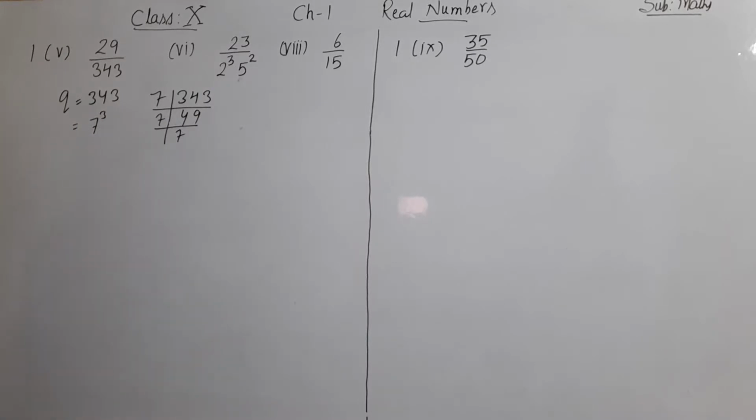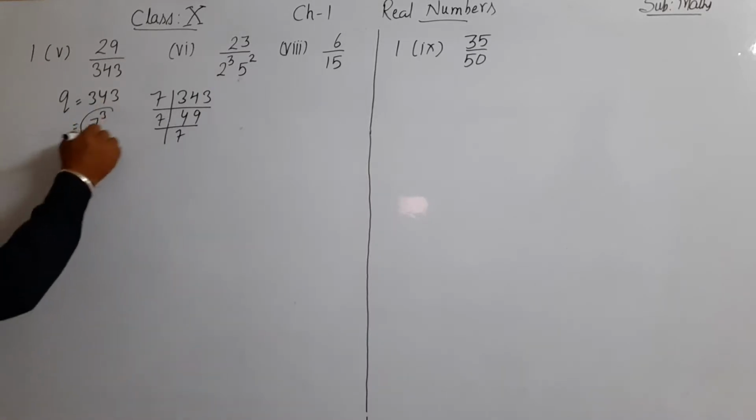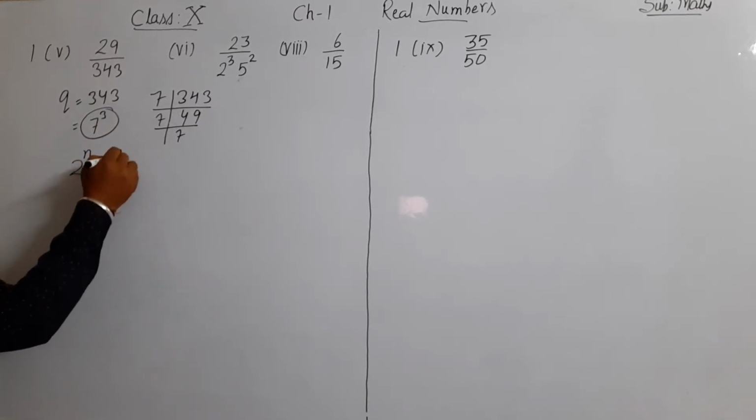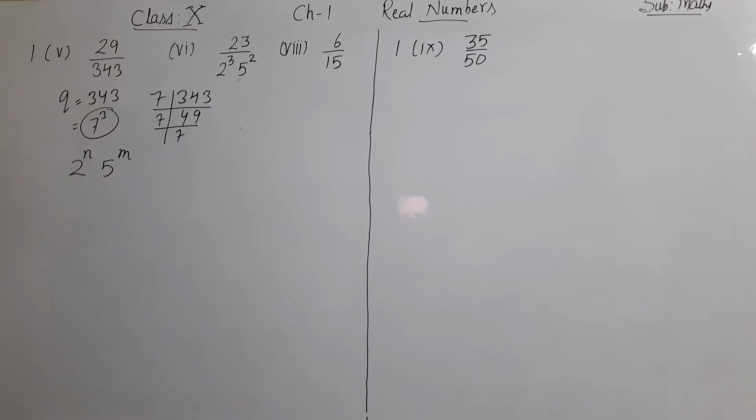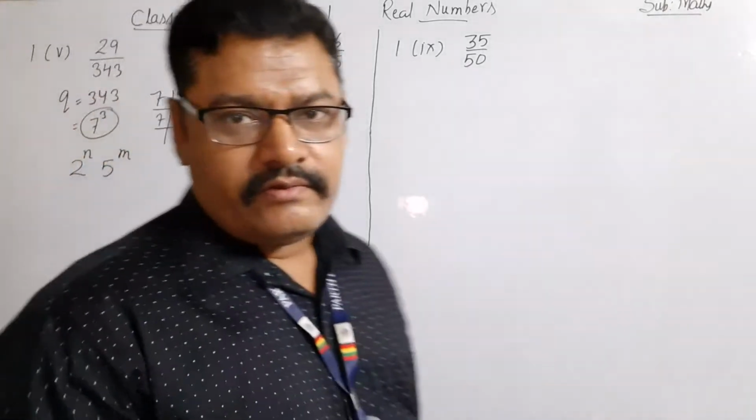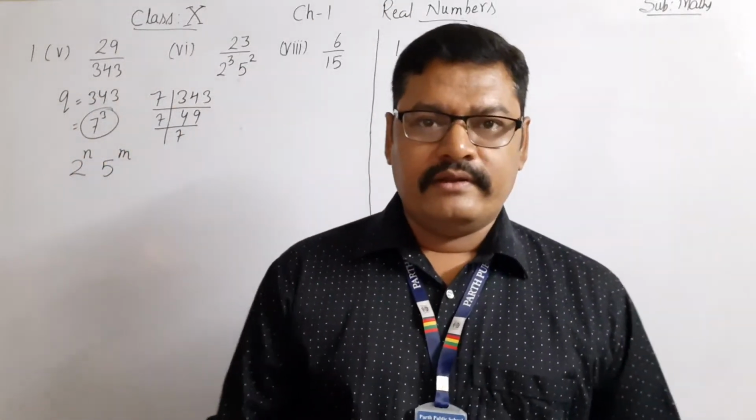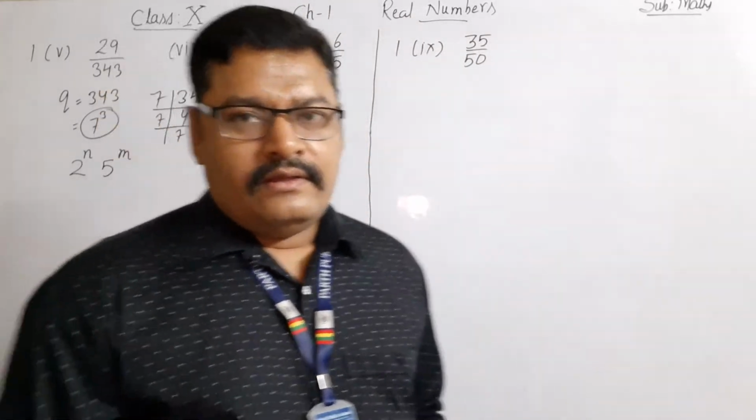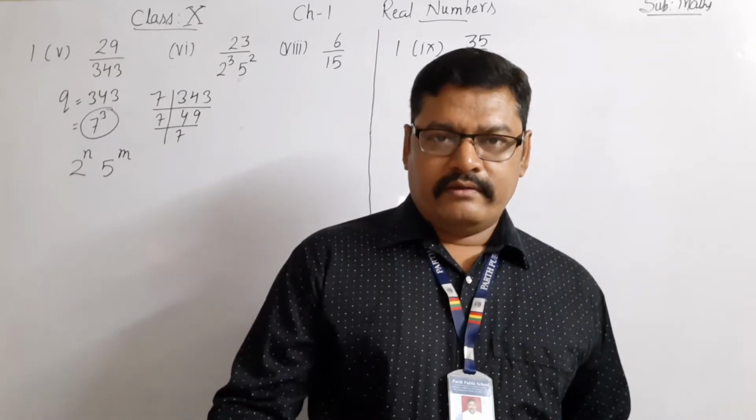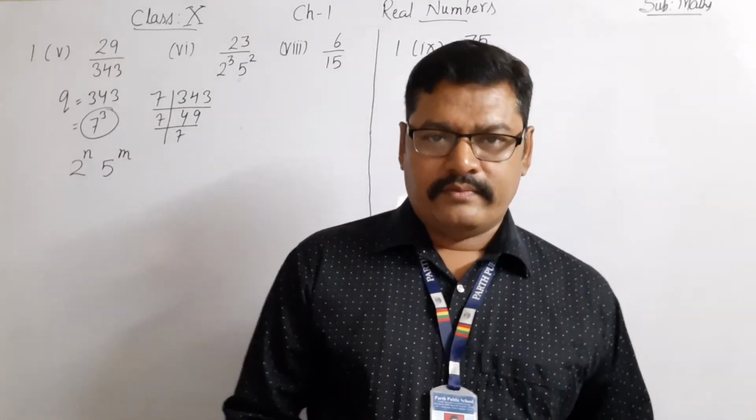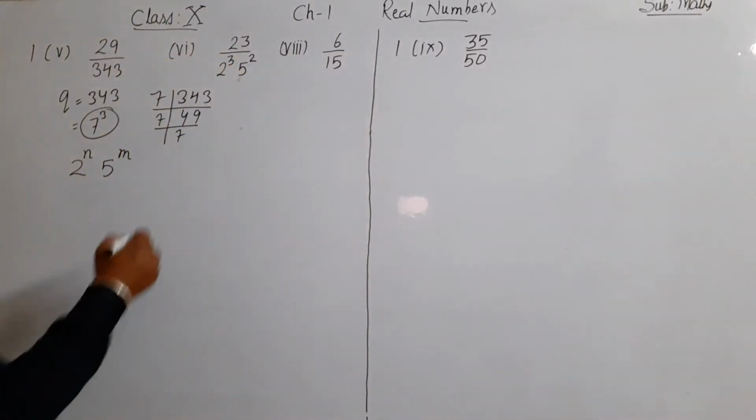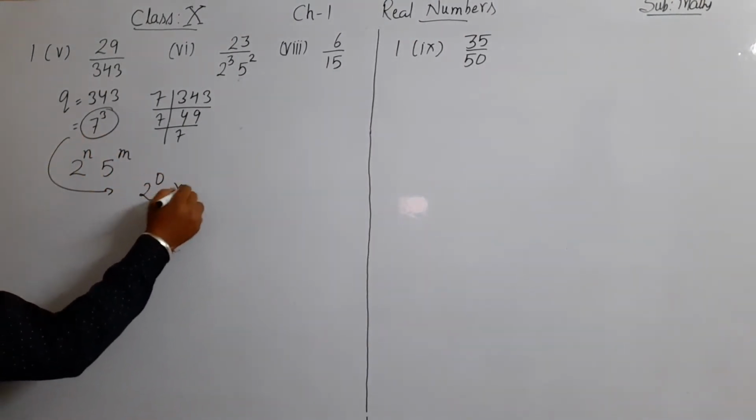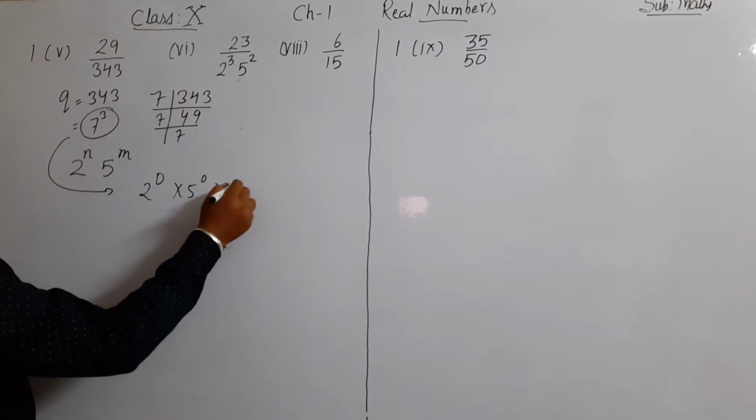Now 7 raised to power 3. Can you say that this expression is of the form 2 raised to power n into 5 raised to power m? Here's some doubt related to it: in the previous question we have written 2 raised to power 0 as one factor because a factor related to 2 was not there. Okay, we can write it as 2 raised to power 0 into 5 raised to power 0 into 7 raised to power 3.